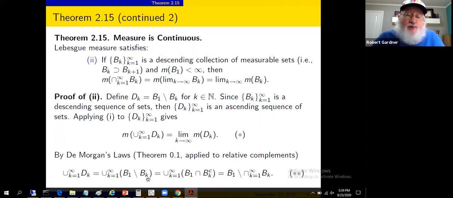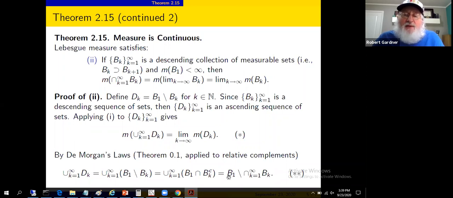Having a set subtraction is the same as intersecting with a complement. That's what set subtraction means. Here we've got a union of an intersection of complements. De Morgan's laws applied to relative complements, relative to set B1 in this case, tells us that that will yield B1 set minus the intersection of the B sub k's. So we've gone from a union of the complements to an intersection of the sets themselves.